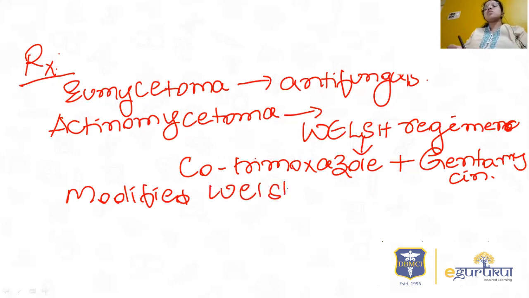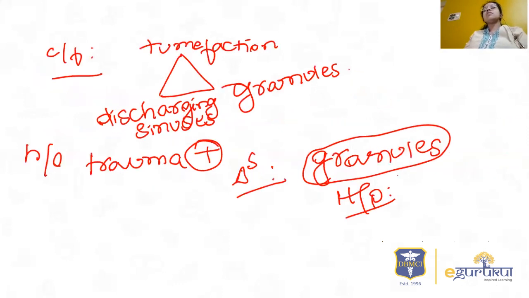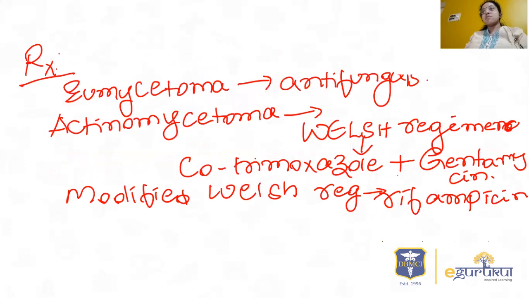Here, along with these two, rifampicin is given, that is 10 mg per kg. So rifampicin, cotrimoxazole, and gentamicin constitute the modified Welsh regimen. So this you have to remember. Remember the triad of mycetoma, then the traumatic history, along with how to differentiate between different causes of lesions with a similar appearance, and the treatment part. So these are the few important points you should remember.